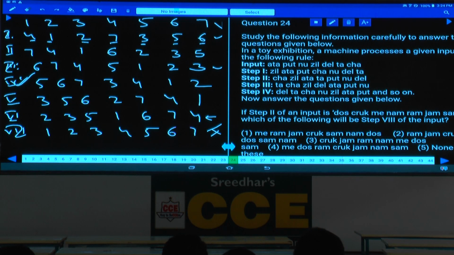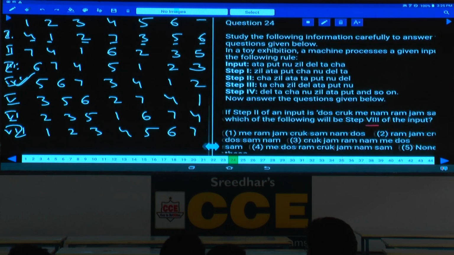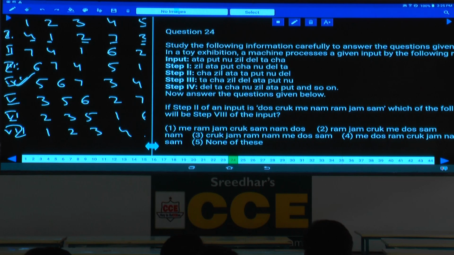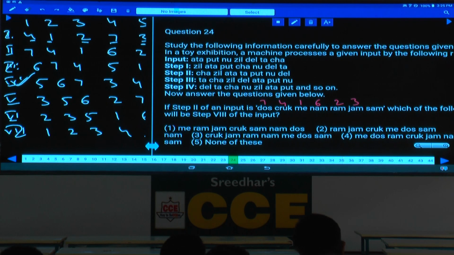Chestaru kada 24, 25. Now question number 24, step 2 of an input is given. Step 2 is given, then which among the following will be step 8? Step 8 is nothing but your step 1. Now step 2, what is the order of these elements in step 2? Tell me, 7, 4, 1, 6, 2, 3, 5. This is the order in step 2.